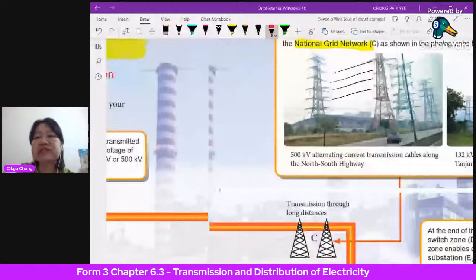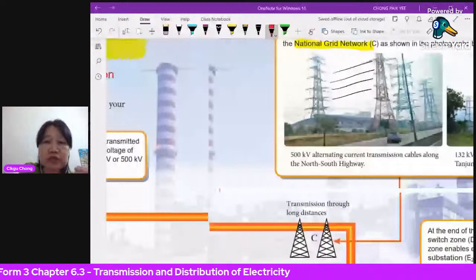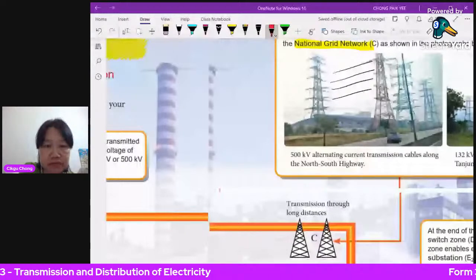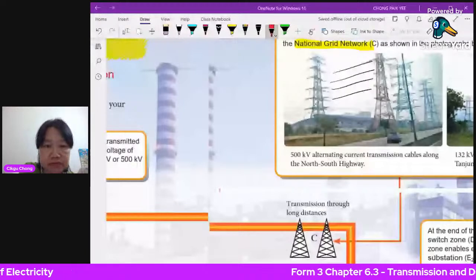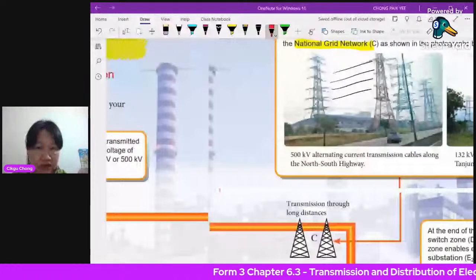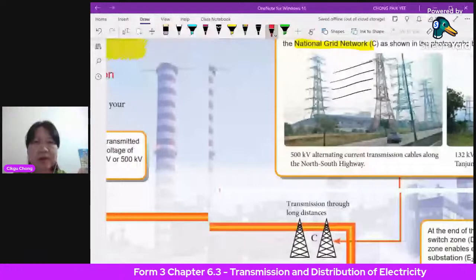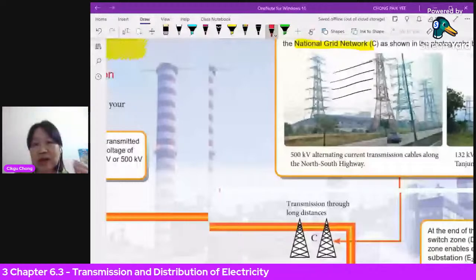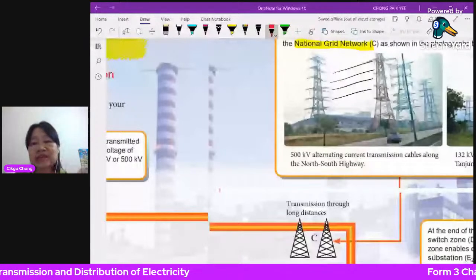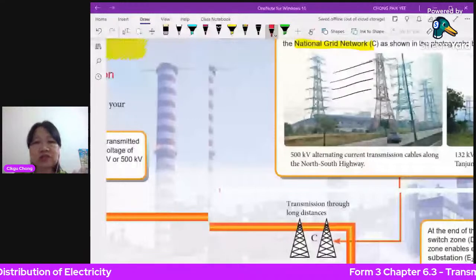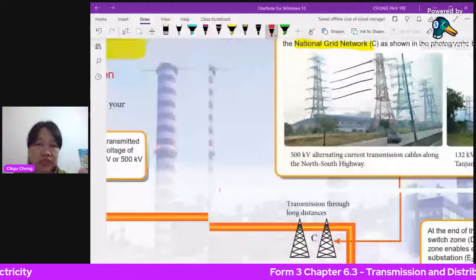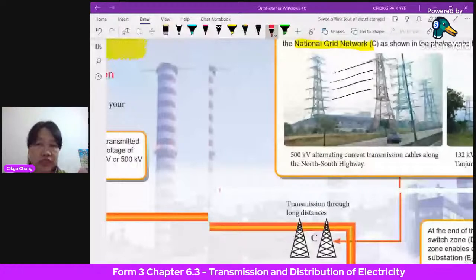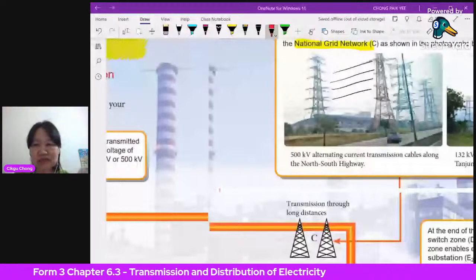What do we use to increase the voltage? We use a transformer. But what kind of transformer? Maybe you can put in the comments what kind of transformer we need to increase the voltage from 11 kilovolts to 275 kilovolts. Maybe I'll wait for your answer.